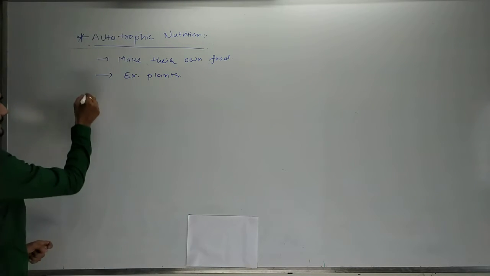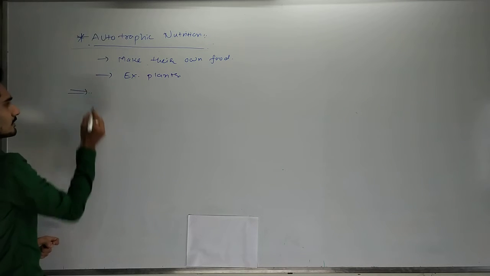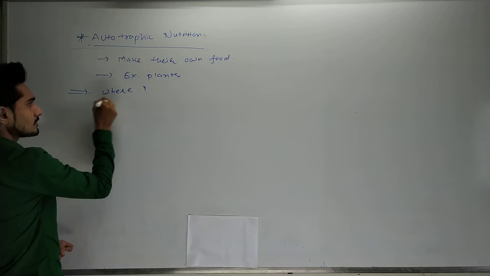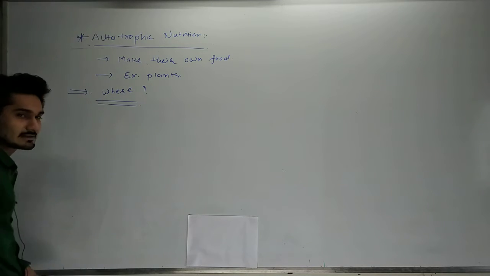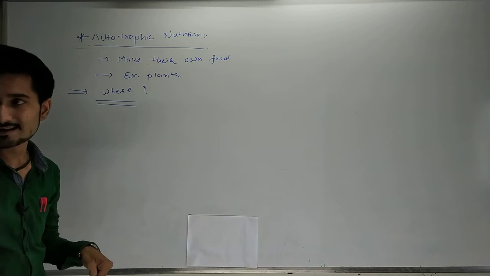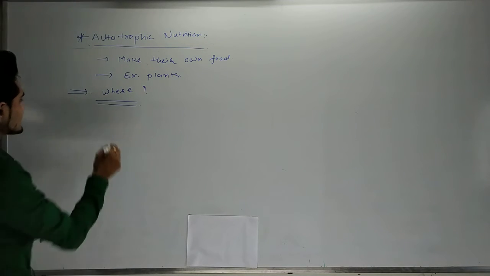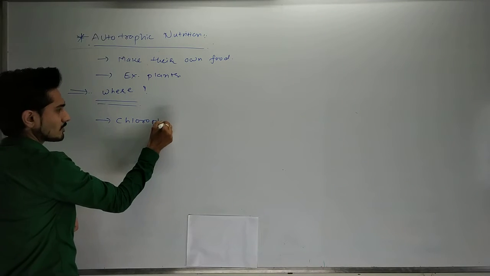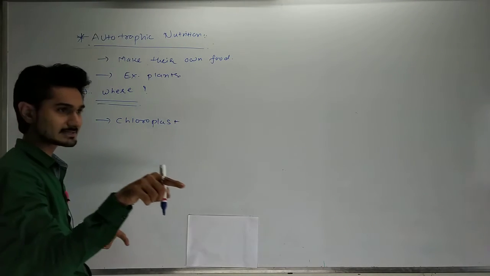Now what is the question that I have asked you? Where is the food created? First, you have to study where it is created. I have told you that it is in the chloroplast, and where in the chloroplast?